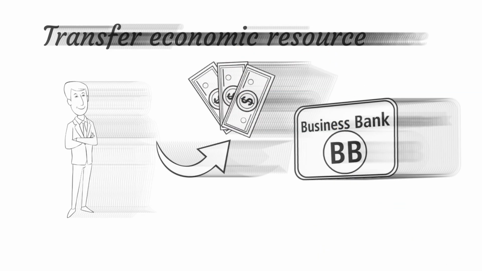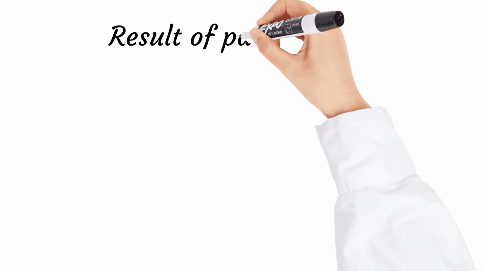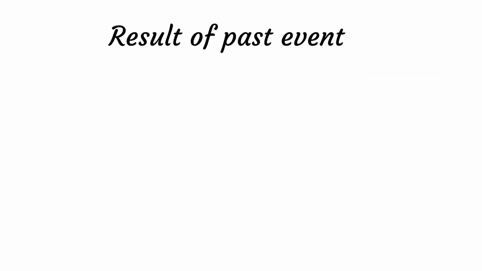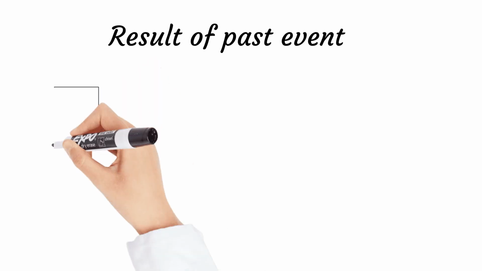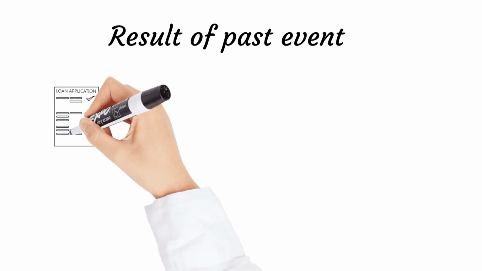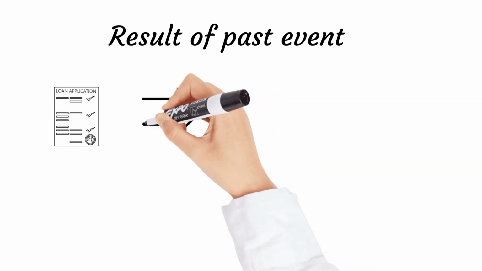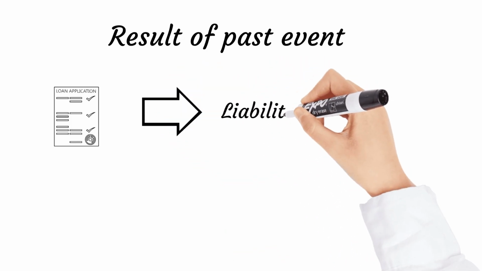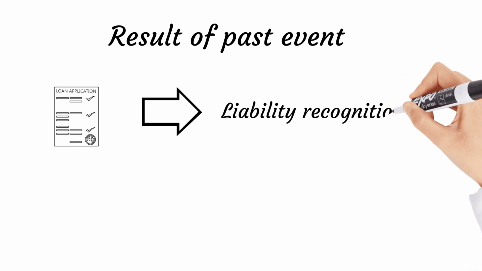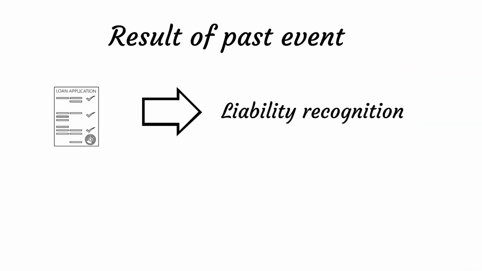The third criterion for a liability is that the obligation is a present obligation that exists as a result of past events. In the example of the bank, the entity has received a cash from the bank in the form of the loan in the first place, and that was the past event that triggered the liability recognition. Respectively, an entity has obtained economic benefit in form of cash and will have to repay it back in the future. If the entity would not take cash in the first place, it would not otherwise had to transfer it.